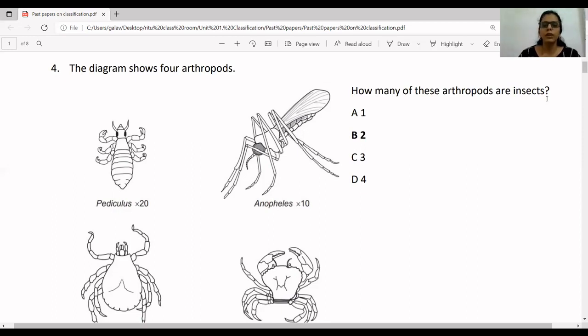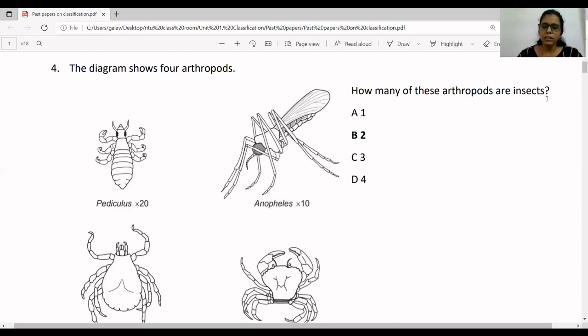Not all insects, only very rare ones, like a few insects which do not have any wings, for example ants, or lice in the hair. They also don't have any wings on their body. So the second characteristic which I've told you just now is presence of a pair of wings.